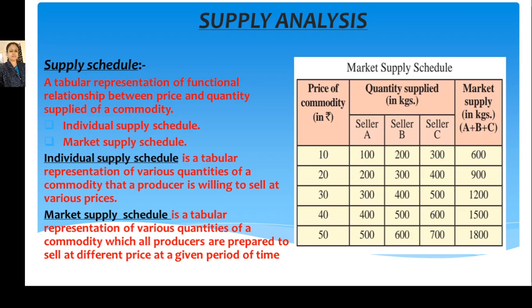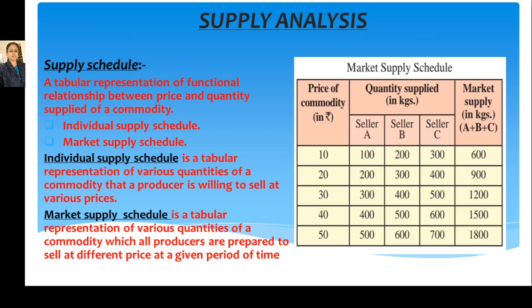Market supply schedule is a tabular representation of various quantities of a commodity which all producers are prepared to sell at different prices at a given period of time. It means if there are more than one seller, like seller A, seller B and seller C, as mentioned in the table, they are ready to sell 100 units, 200 units and 300 units respectively at price rupees 10.